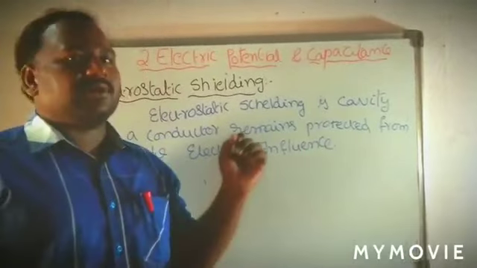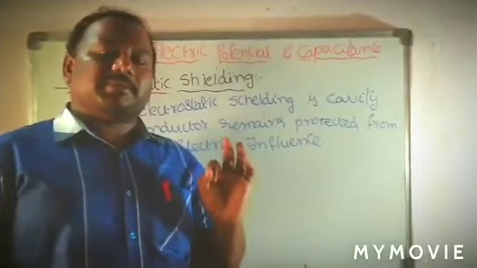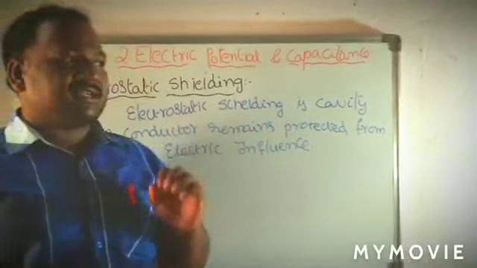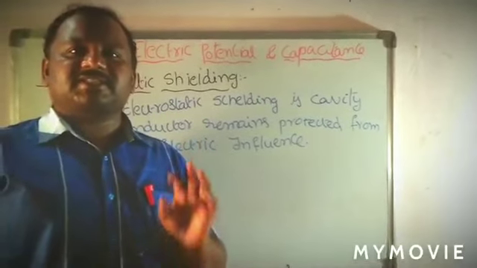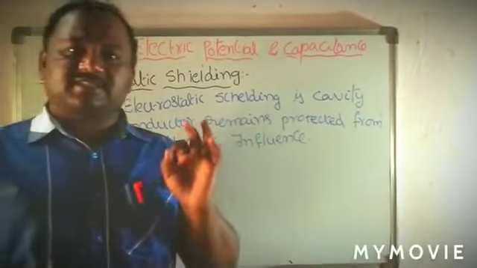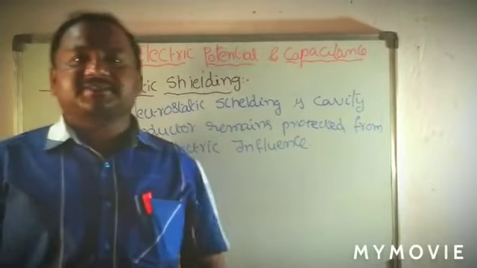What is the application of electrostatic shielding? The application of electrostatic shielding is that it protects electronic appliances from higher voltages. This is an important question they are going to ask for 2 marks.